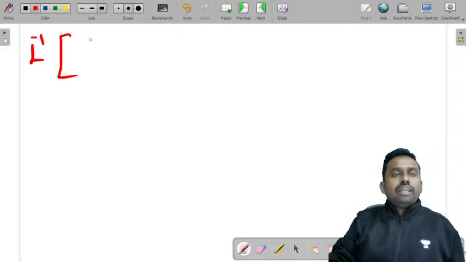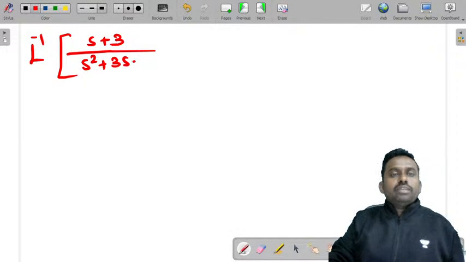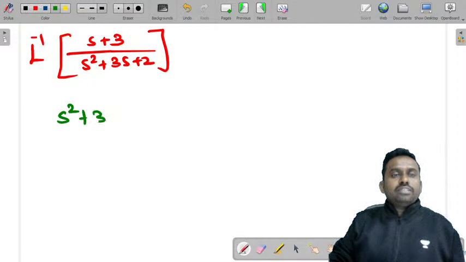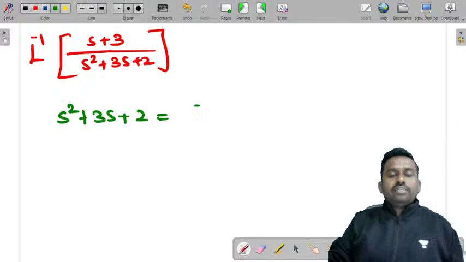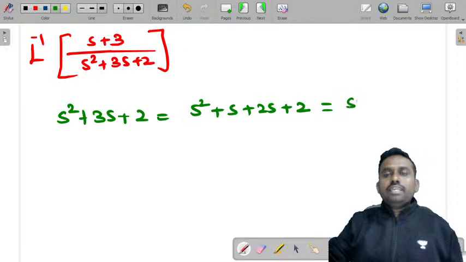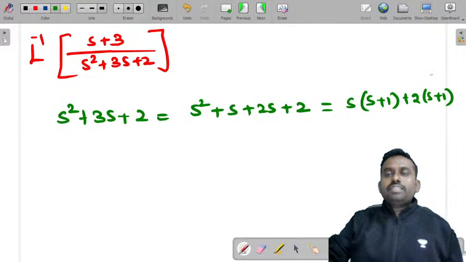The first one, Laplace inverse of (s plus 3) by s square plus 3s plus 2. First you need to write this s square plus 3s plus 2 as factors. So can I write it as s square plus s plus 2s plus 2? Further you can take common s in this, so s plus 1, and 2, if you take common, it is s plus 1.